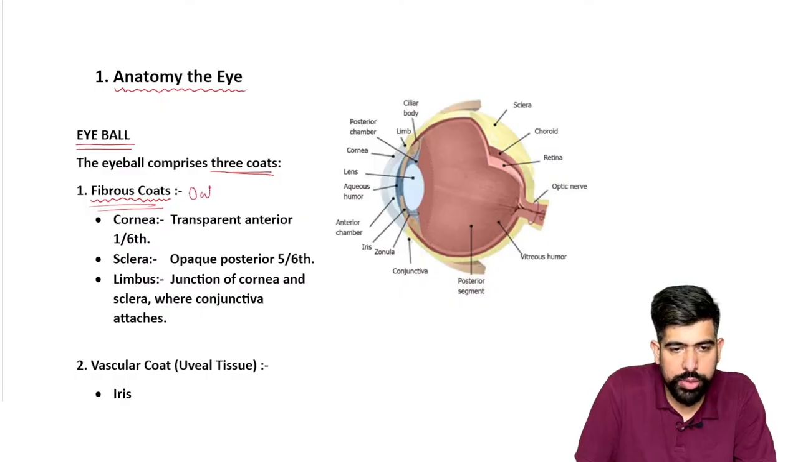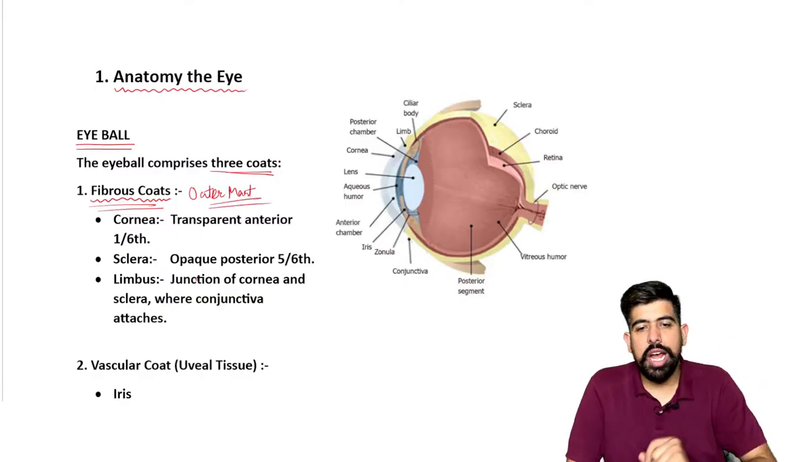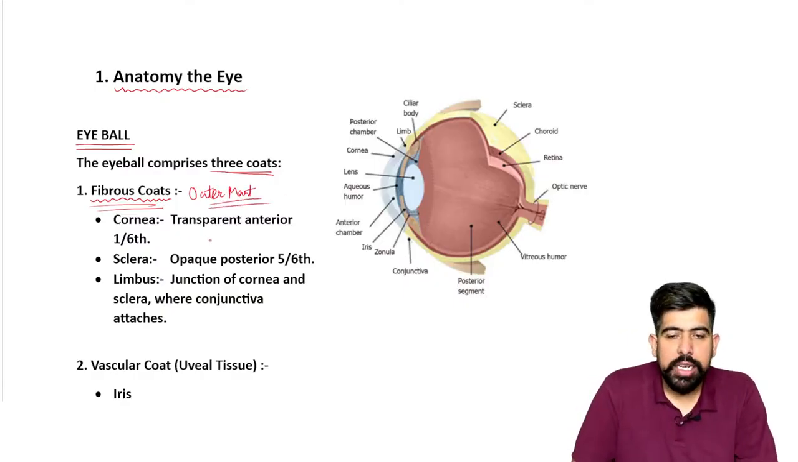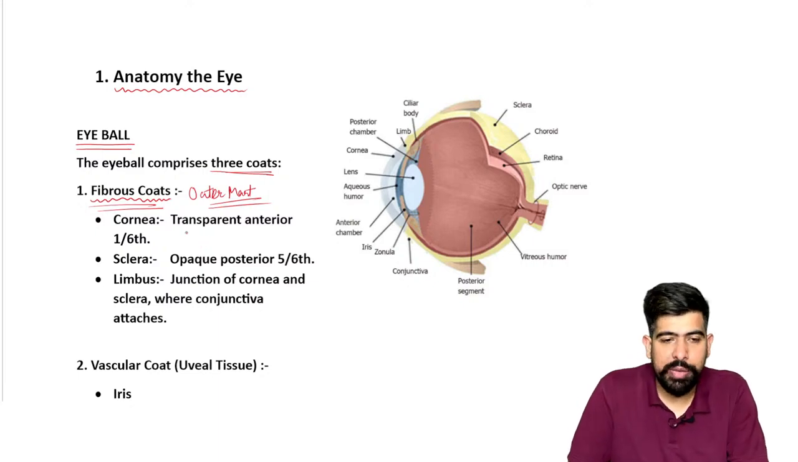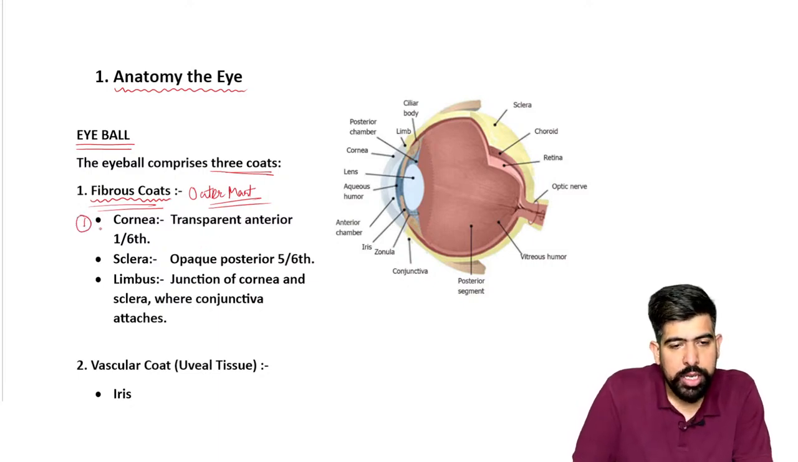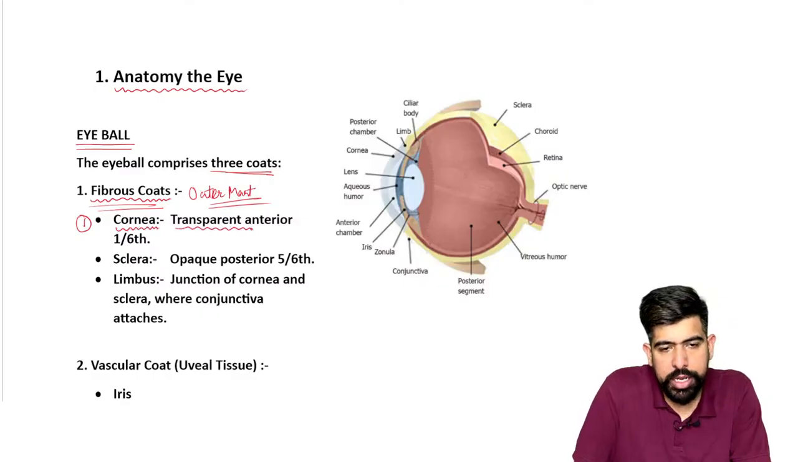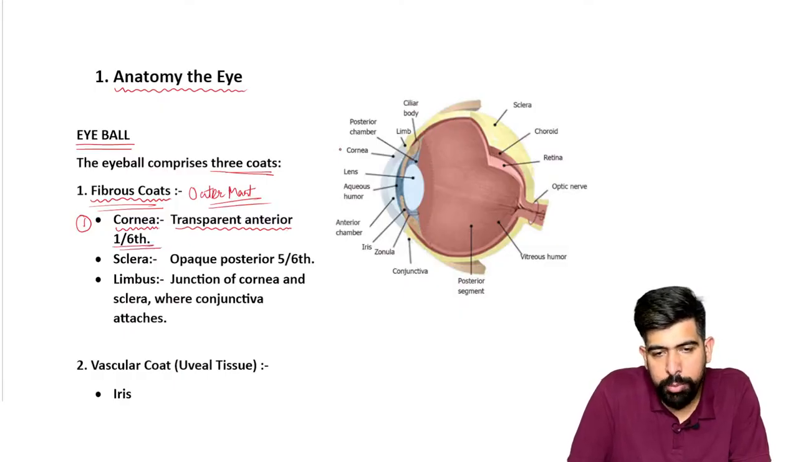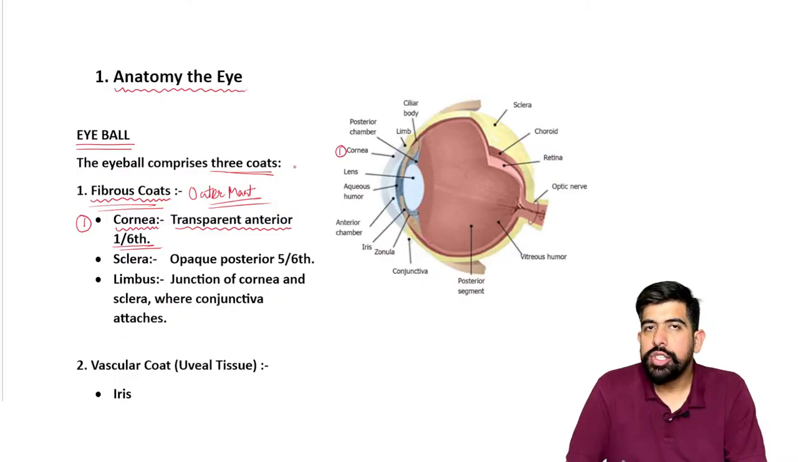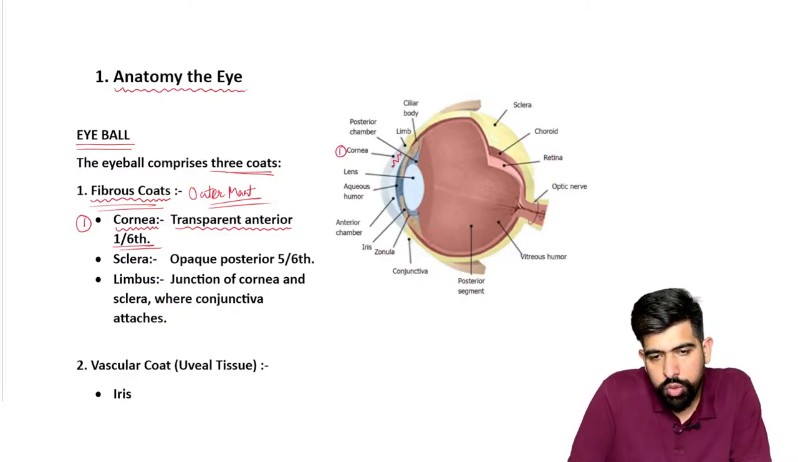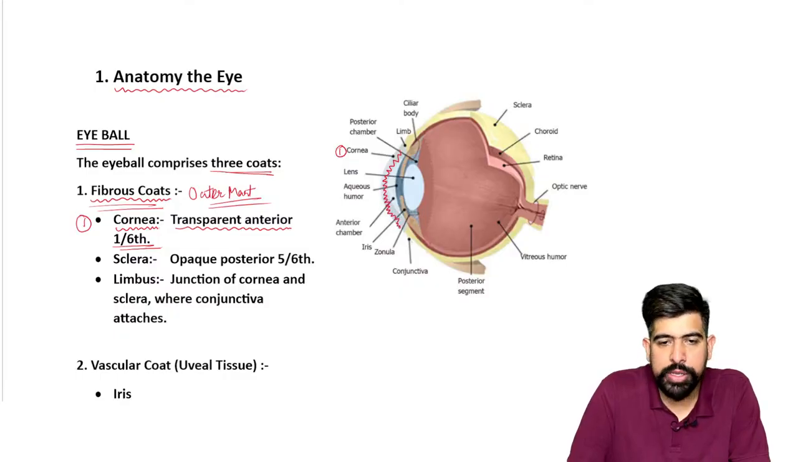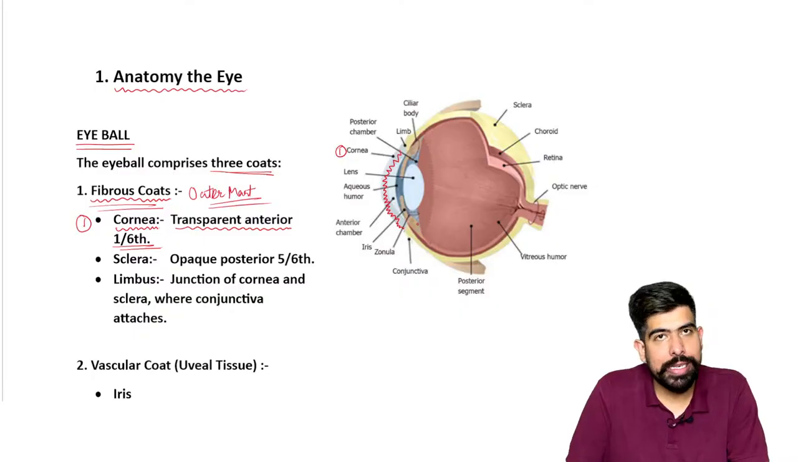Write down here, guys, outermost. This is the outermost layer, and in this outermost layer we have two important structures. The first one is the cornea, a transparent anterior one-sixth structure. You can see over here I am marking with red color number one, the transparent one-sixth structure of the outermost layer, the fibrous coat. This is known as your cornea.